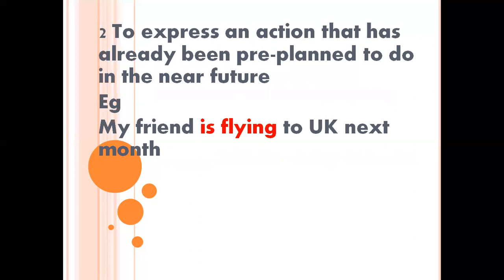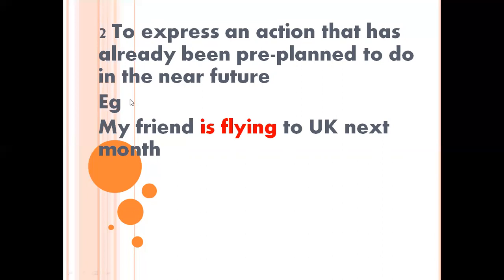The second use is to express an action that has already been planned to be done in the near future. If you want to do something in the near future, we can say that in present continuous tense. My friend is flying to UK next month. There is no need to use the simple future tense. You can say that in present continuous tense.